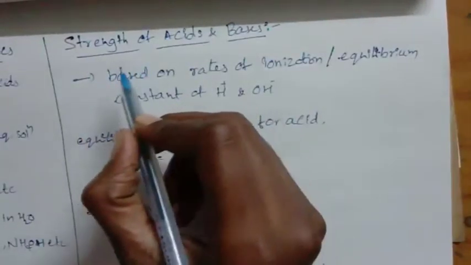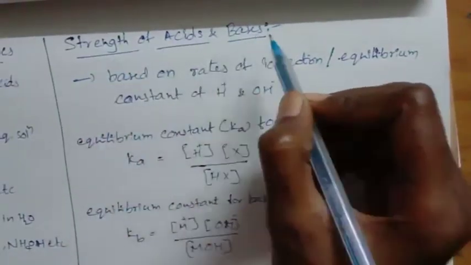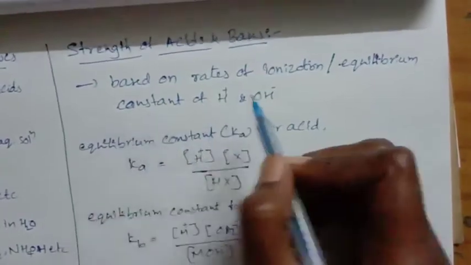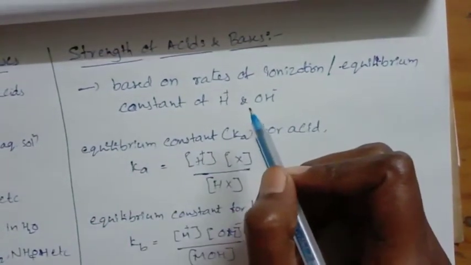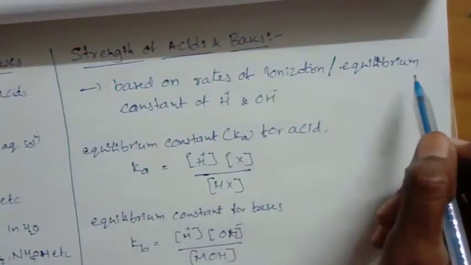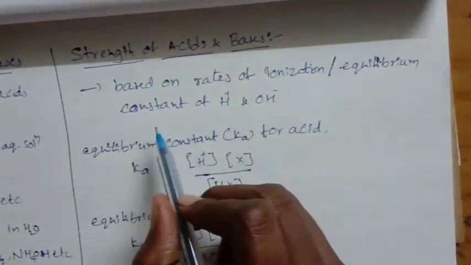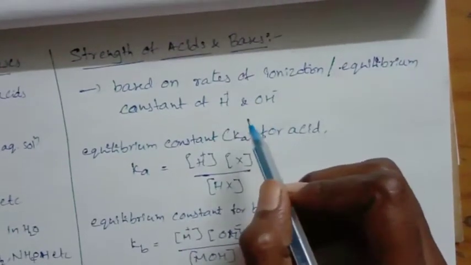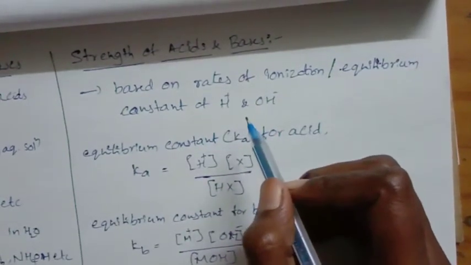Next, we will discuss the strength of acids and bases according to Arrhenius theory. Based upon this theory, strength depends on the rate of ionization and the equilibrium constant of acids and bases.